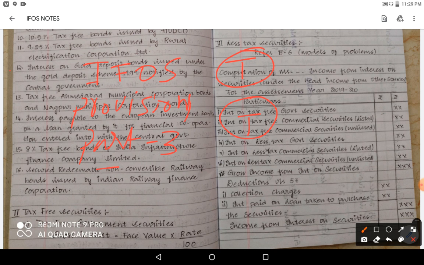Here is the grossing up of interest. There may be this theory question also: how to gross up the interest on securities, because in income from other sources we will take gross income. Grossing up of interest on securities is one of the important questions which we are going to deal with now. These three parts are the base for your income from other sources. I think this should be the last part of theory.